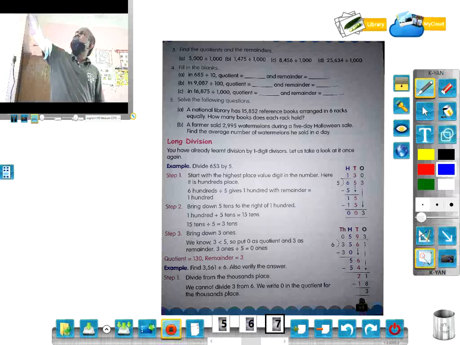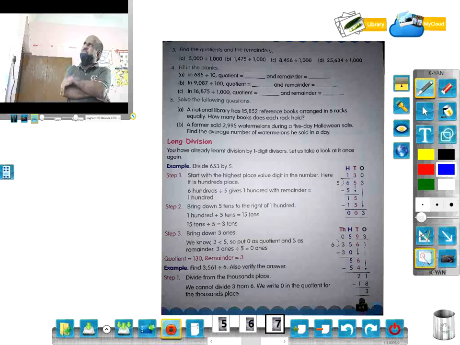Here 5000 by 1000 is 5. 1475 by 1000 is how much? 1 is the quotient, 475 is the remainder. Okay, so like this you have to do the rest.